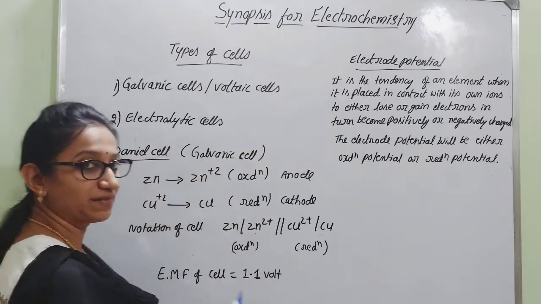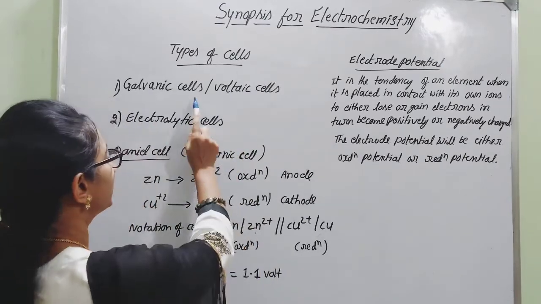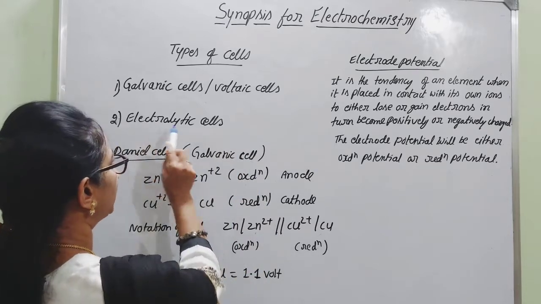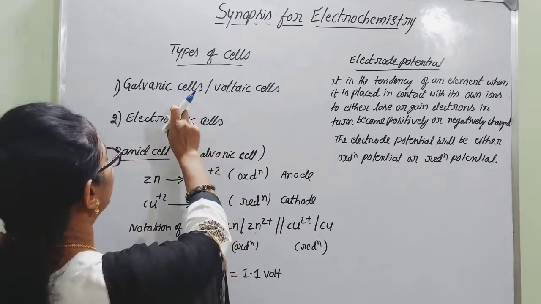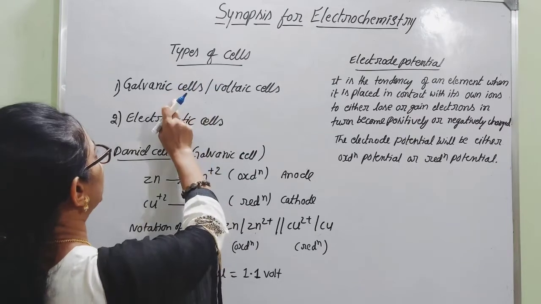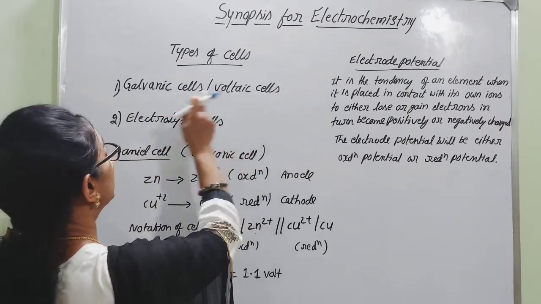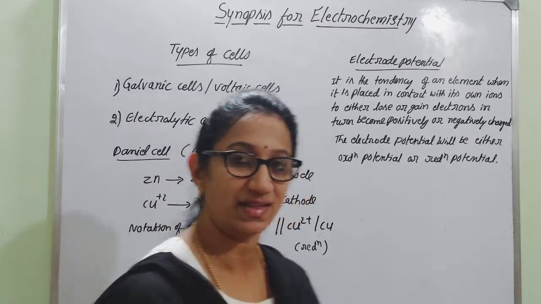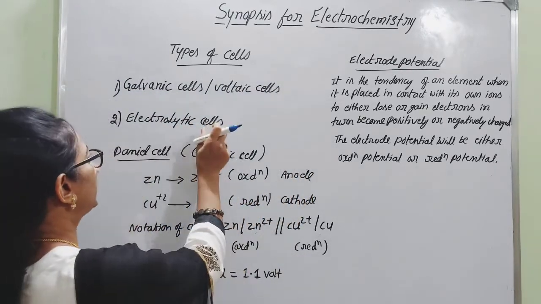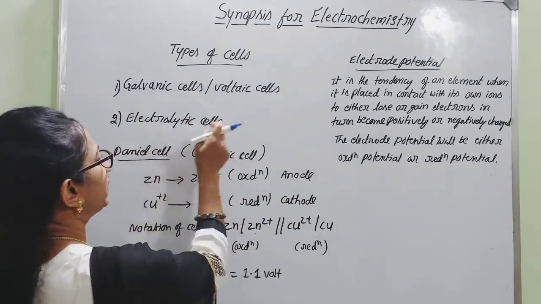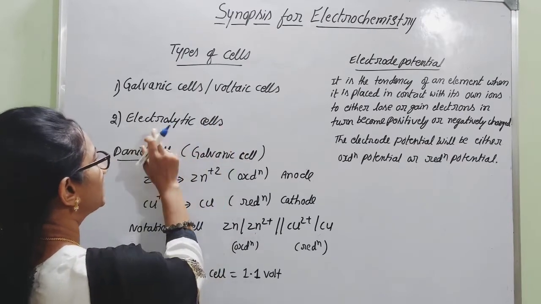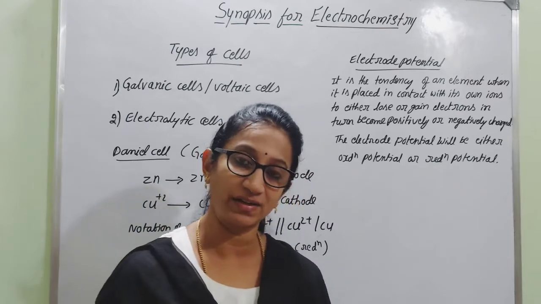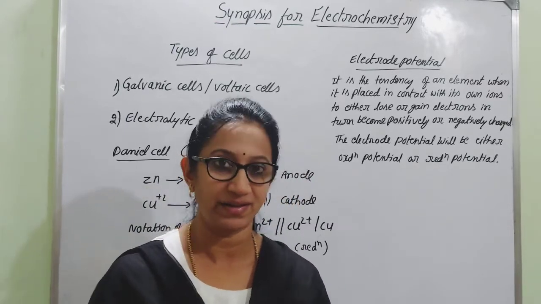Which are the two types of cells, as you know? One is the galvanic cell, also called the voltaic cell. Another one is the electrolytic cell. As you know, in galvanic cells there is a conversion of chemical energy into electrical energy. One of the best examples is the Daniell cell. Whereas the conversion of electrical energy into chemical energy takes place in electrolytic cells. So there will be interconversion of electrical into chemical and chemical into electrical energy.